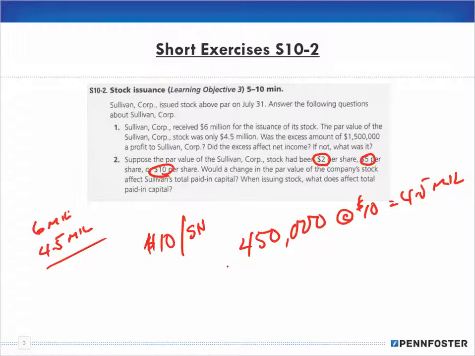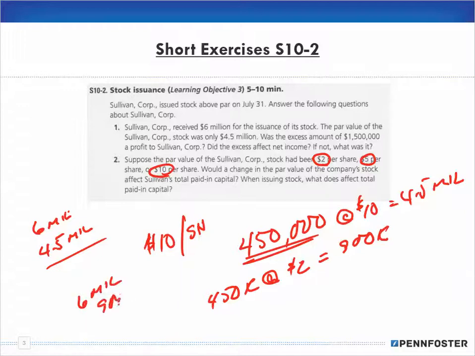And my first thought, as I read the answer, being no, a change in the par value of stock doesn't affect the total paid-in capital, was that can't be right. Because let's say I have the same 450,000 shares, but at $2 a share par. So we're talking about $900,000 at par, and 6 million less 900,000 at par would mean we have 5.1 million in excess of capital.